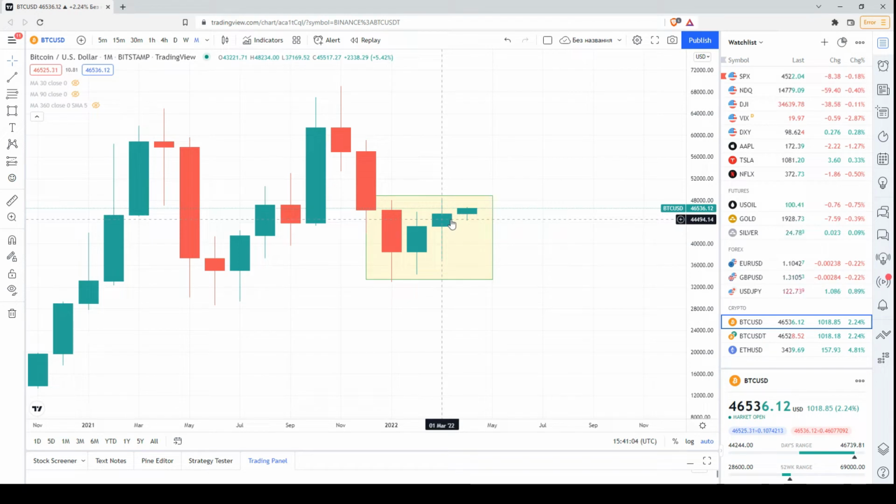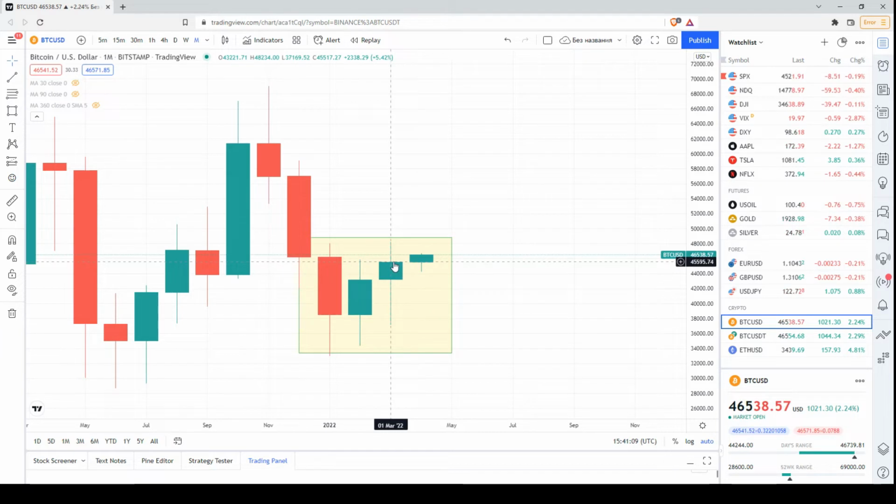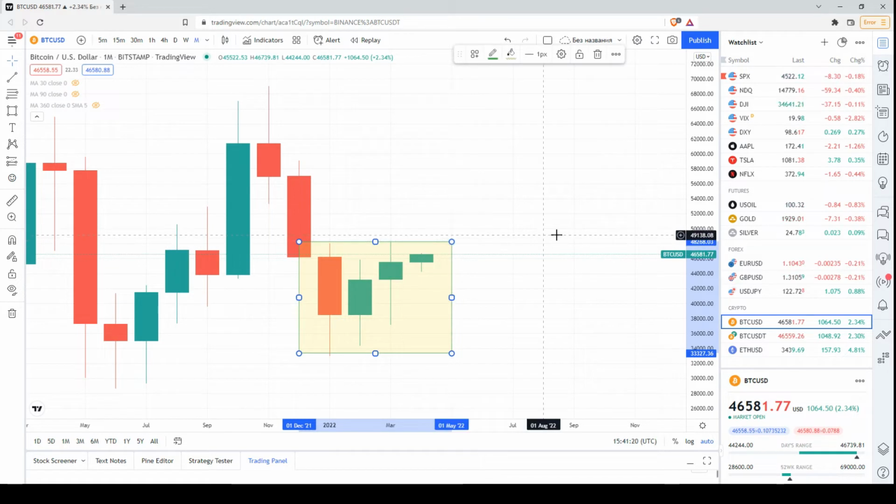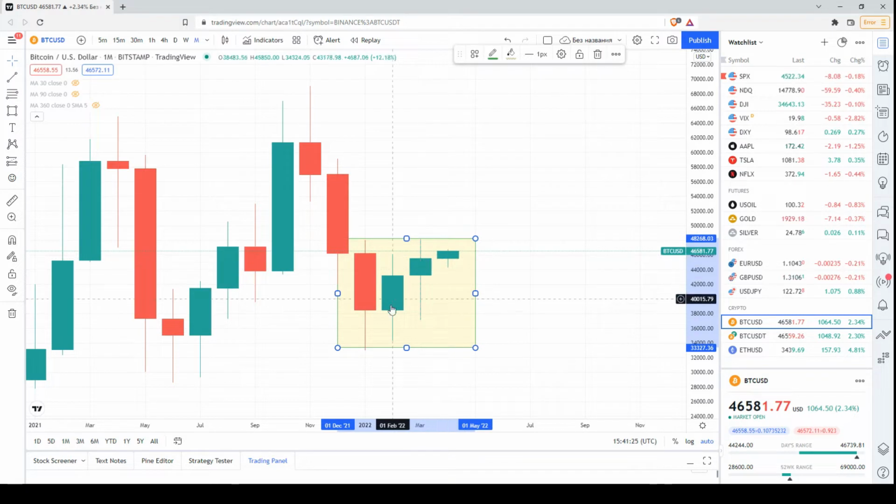And actually, this is what I wanted to highlight. And also the closing price of this candlestick here in March is still below the opening price in January. So once again, it confirms that in the upper bound of this consolidation range, there is resistance. We have to keep an eye on this resistance, but definitely the price is much better, or a bit positive, if compared to this part of the chart, because here we have bullish candlesticks with ascending minimums and ascending maximums. Let's see what happens this month.